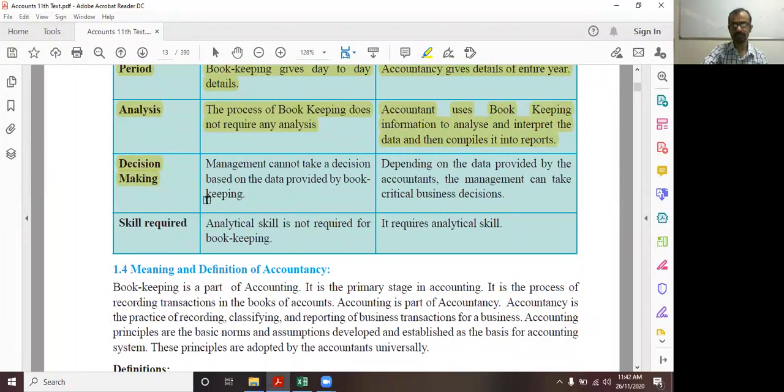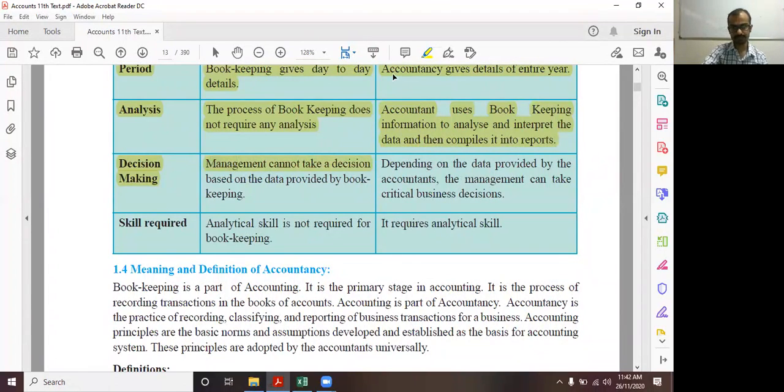Because for taking decisions, we have to analyze and interpret. But bookkeeping never does that activity. Its scope is limited to record, classify, summarize. So it will not help for taking any financial decision.